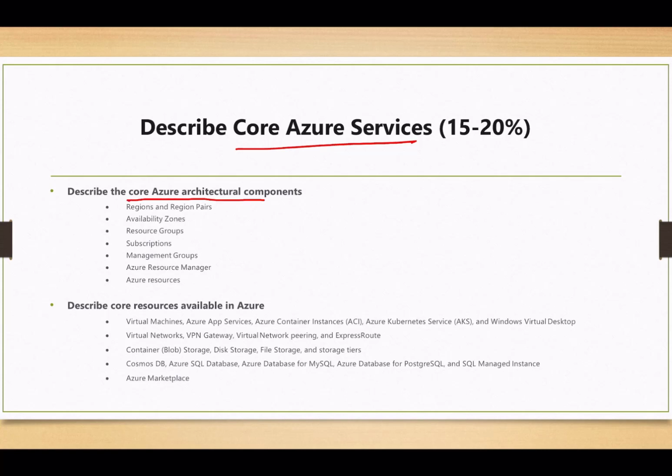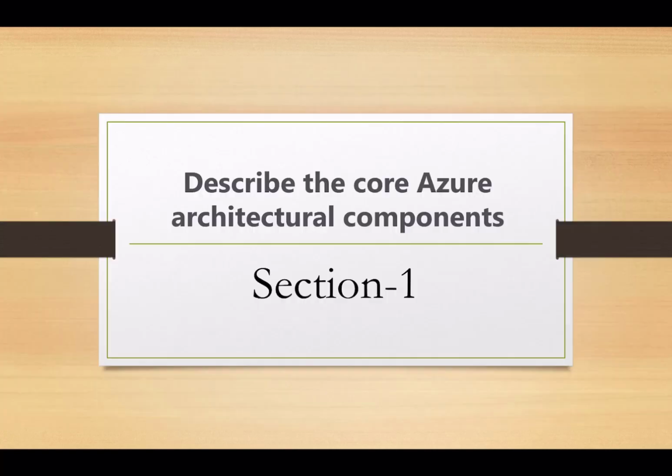First, we will talk about the core Azure architectural components, where we will talk about regions, availability zones, resource groups, subscriptions, management groups, ARM, and Azure resources. Then we have the second section, in which we will talk about core resources available in Azure, where we will talk about the computing resources like VMs, Kubernetes services, and all. Then we will go through the network resources, network services. Then we will go through storage. Then we will cover the database. And in the last, we will talk about the Azure Marketplace. So let's go through them one by one.